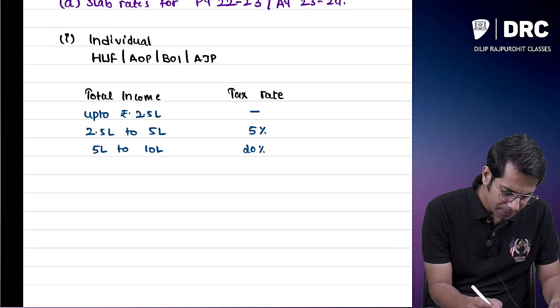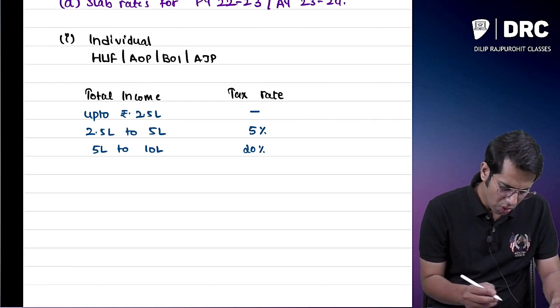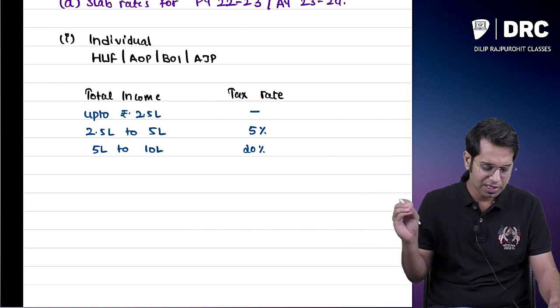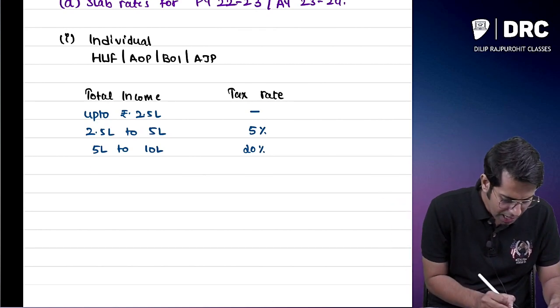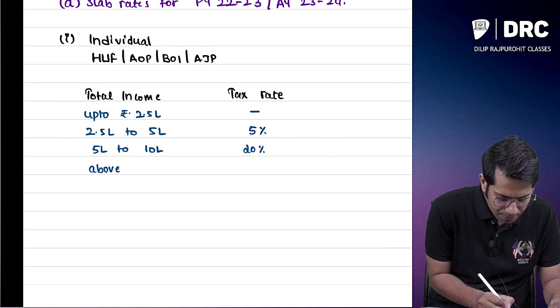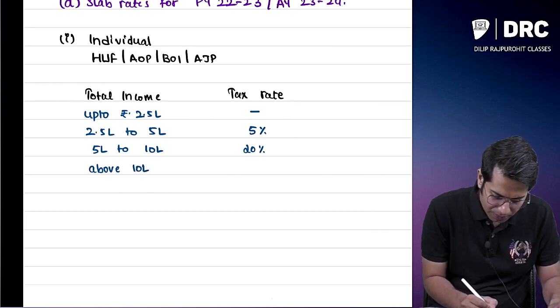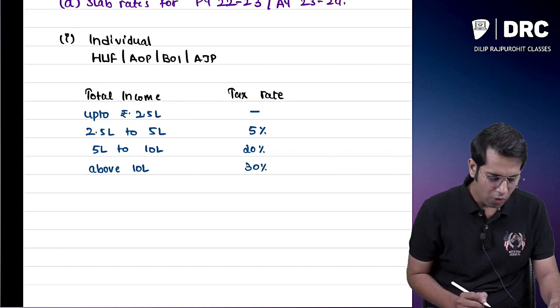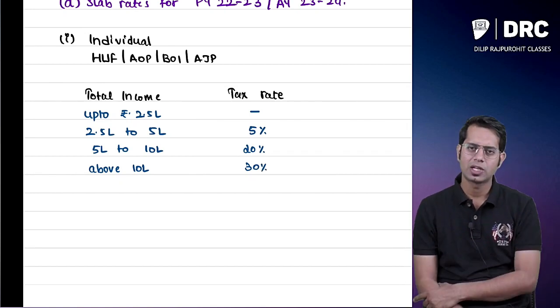If my total income is up to 2.5 lakhs, no tax. 2.5 to 5, 5%. 5 to 10, 20%. And if your total income is above 10 lakh rupees, you will have to pay tax of 30%. How much tax will you have to pay? You will have to pay a tax of 30%.